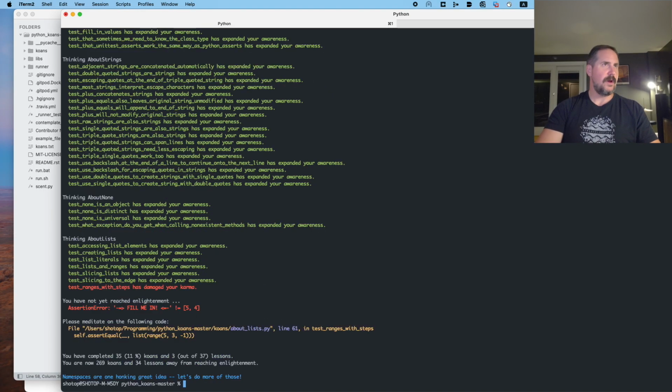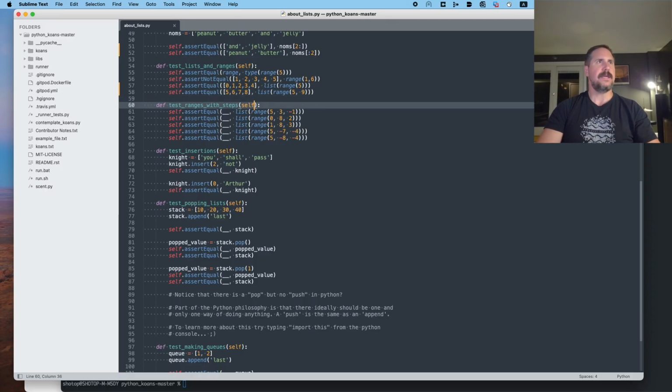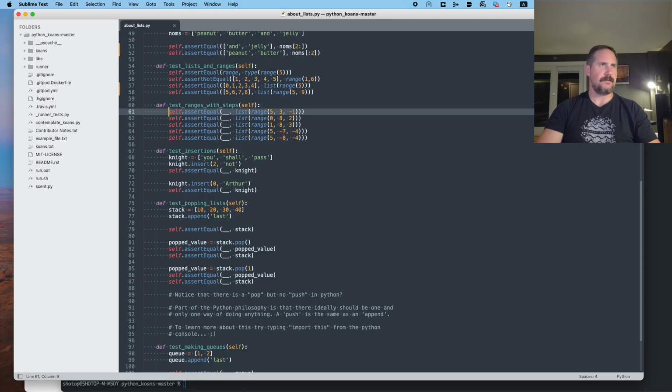So we get a 61. Yes, those both passed. So that's interesting. So a little bit about ranges and lists. You create a range, you pass it to the list method, and that's how you get a list back that range kind of defines. Test ranges with steps. Now that's interesting.